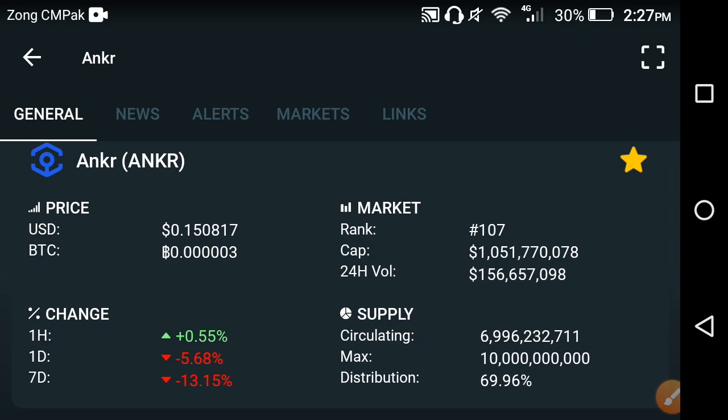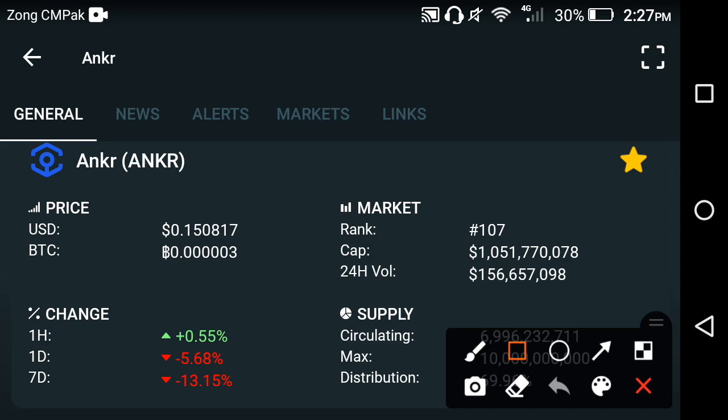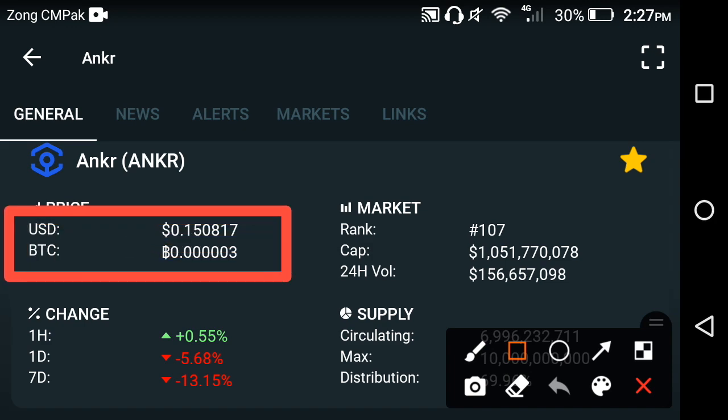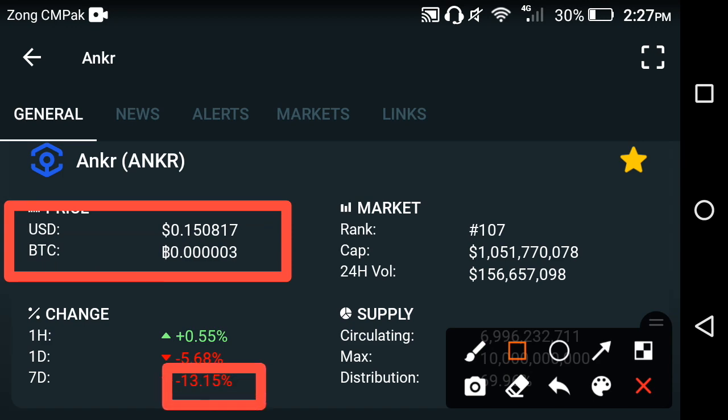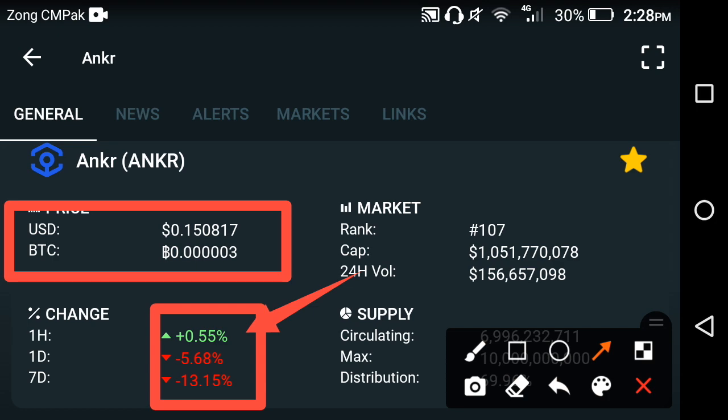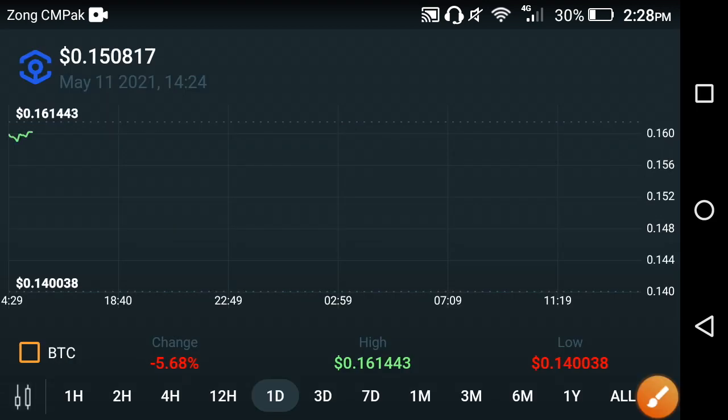The current price of the Ankr coin in the market, as you can see here on the screen, is 0.150817 USD at this time, and absolutely the price is going up very soon. Don't worry. As you can see here, if you look at the price changes that occurred in the Ankr coin, only the last 1 hour price change is positive. Except for the last 1 hour, the last 1 day and the last 1 week changes are all negative, friends. So let's see why the price change is negative and what's the next move for the Ankr coin.